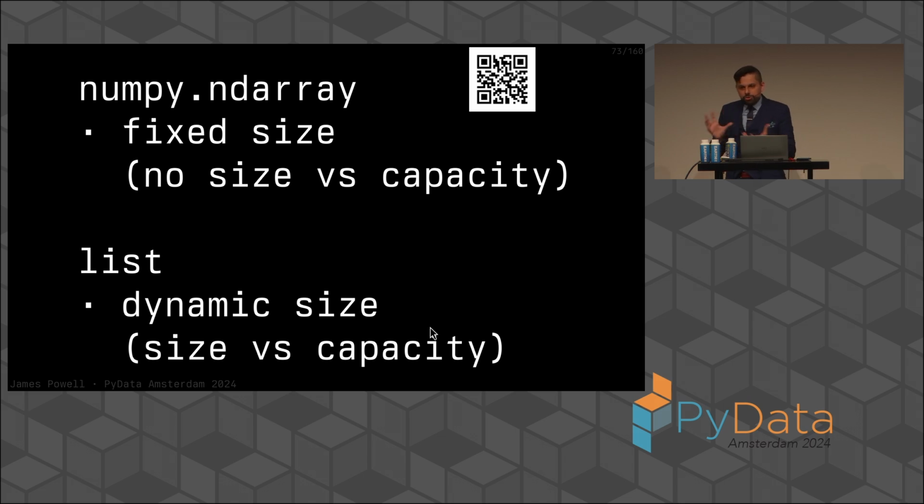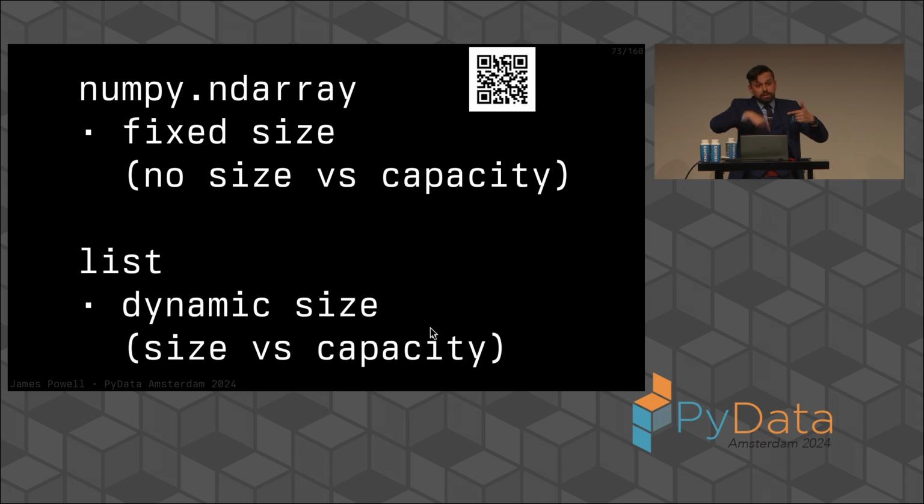Now, another interesting distinction we can see between the NumPy ND array and the Python list is that a NumPy ND array is fixed size. After all, a NumPy ND array is an interpreted view of raw memory. What we have is a pointer to some block of raw memory, its size, its stride, its dtype, and that's all our interpretation of that memory. A NumPy ND array has no distinction between size and capacity, whereas a Python list is dynamically sized. You can grow it in place. It has a distinction between its size and capacity.